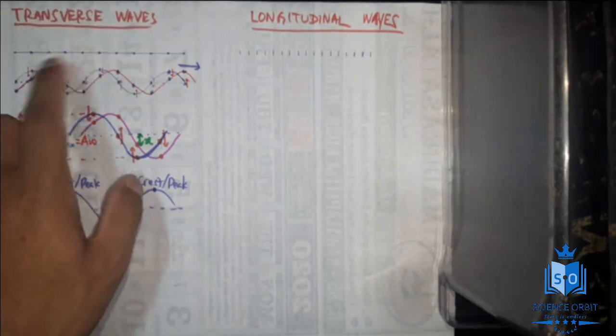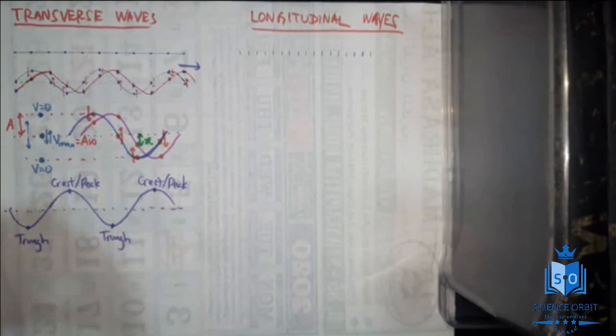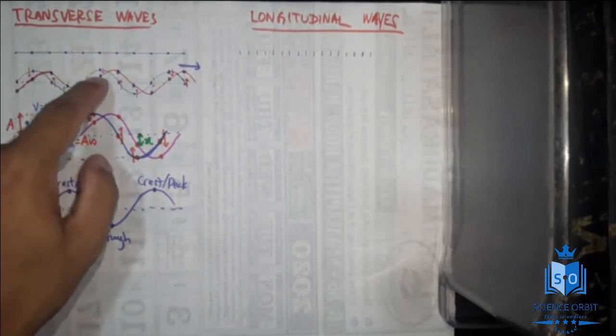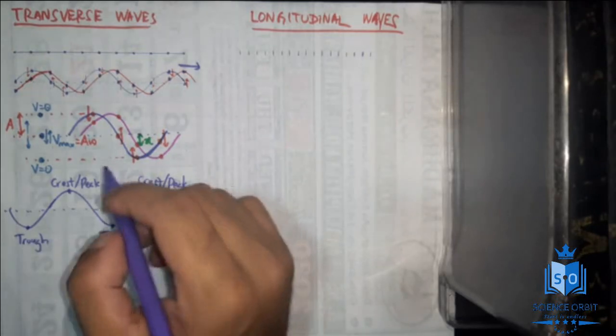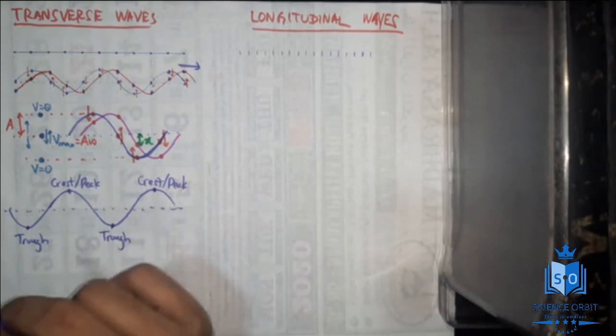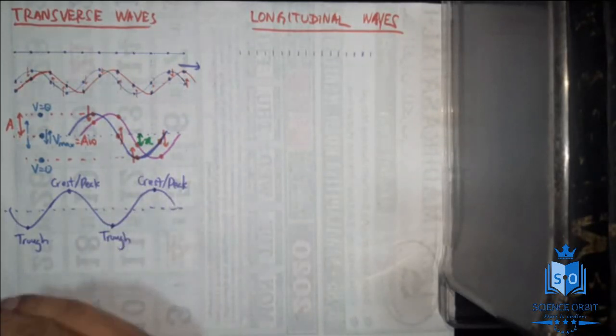Not only those two, this and this. So they behave identically, that means they behave similarly. These particles are called particles which are in phase. That means there is no phase difference between them. We have learnt phase, I hope you remember that. So those particles are in the same phase.